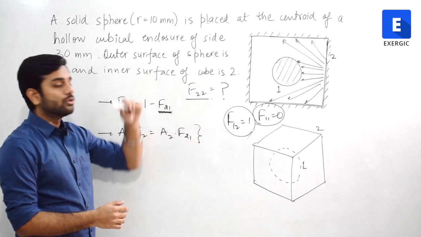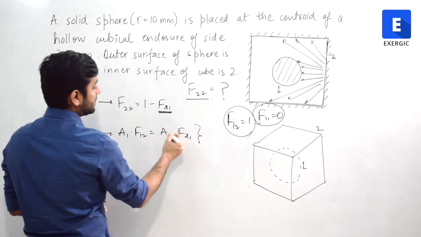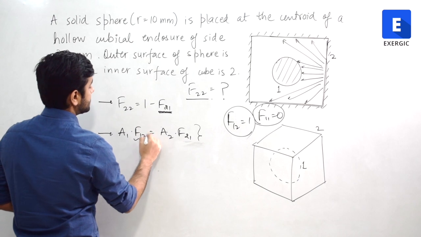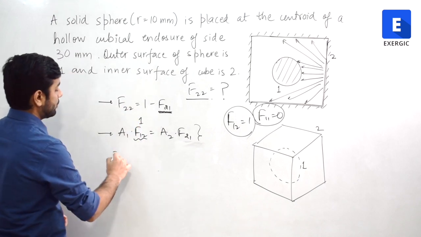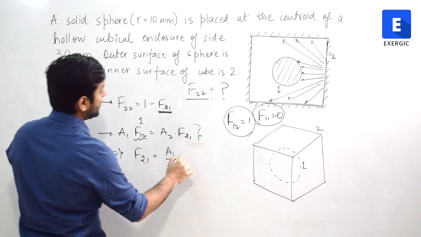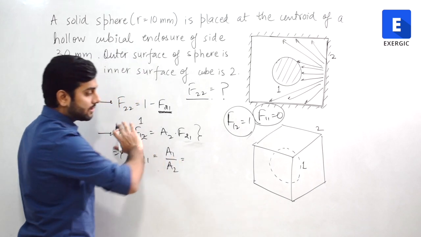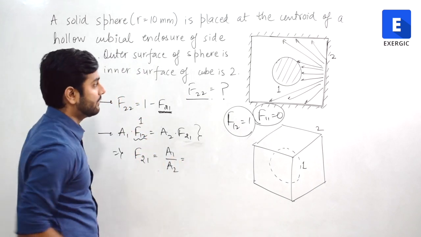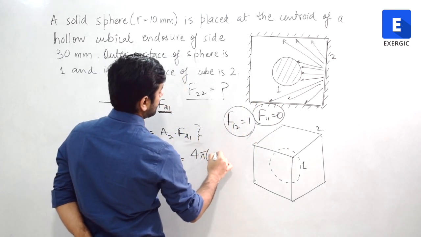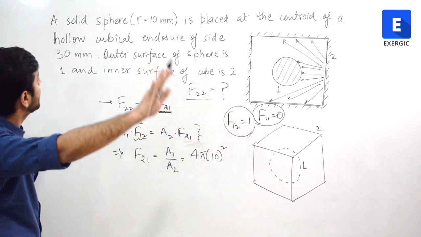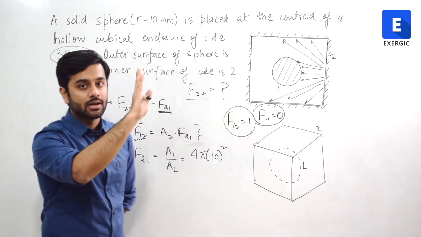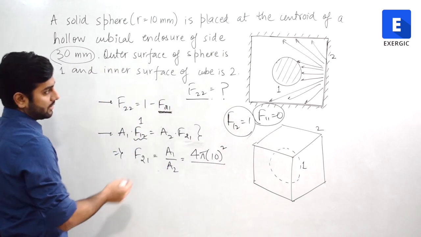So, having known this, we can very easily see that F12 in this case is going to be 1, right? So from this, F21 will come out to be A1 divided by A2 multiplied by 1. Areas, we can find out every area because dimensions are given. This is a sphere, so for a sphere, area is 4 pi r square. r is in mm, and this dimension of the cube is also in mm, so you don't have to worry, mm square will cancel out. So 4 pi r square is the area of the sphere.